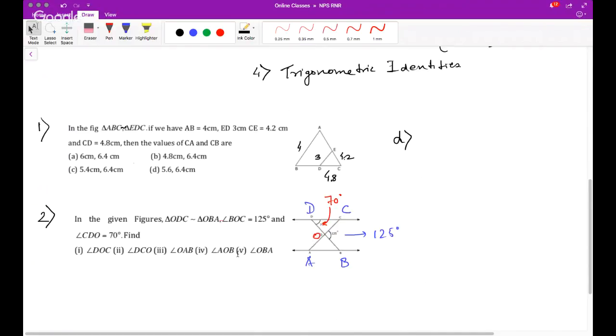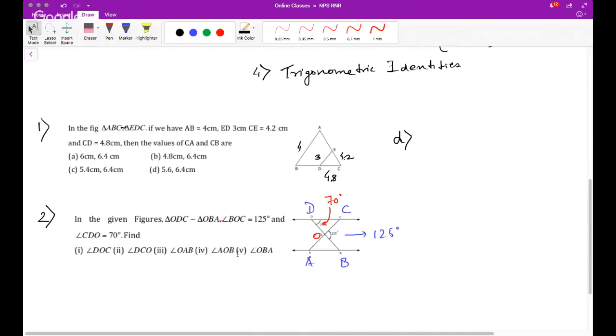So DOC is 55. That's very simple, no brainer. Linear pair. Find DCO. DCO is also no brainer. DCO is 55, with 70 and 55 and 55.